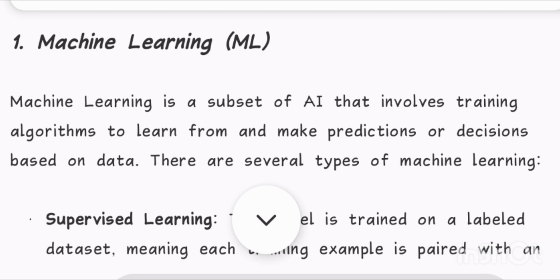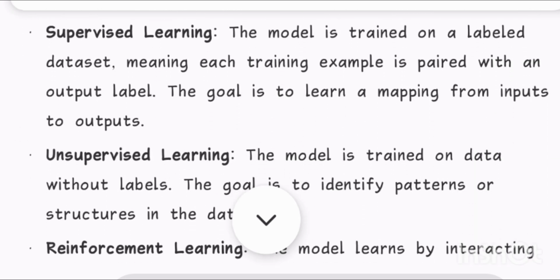1. Machine learning, ML. Machine learning is a subset of AI that involves training algorithms to learn from and make predictions or decisions based on data. There are several types of machine learning. Supervised learning: the model is trained on a labeled dataset, meaning each training example is paired with an output label. The goal is to learn a mapping from inputs to outputs.